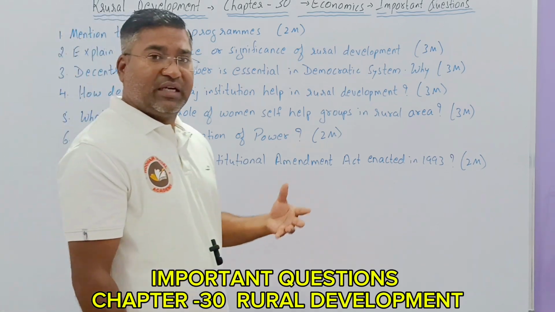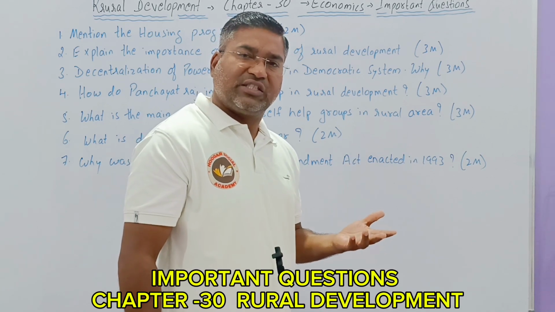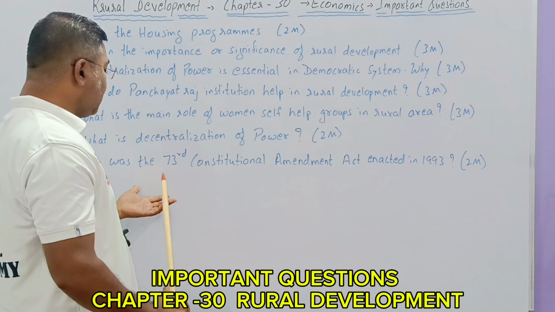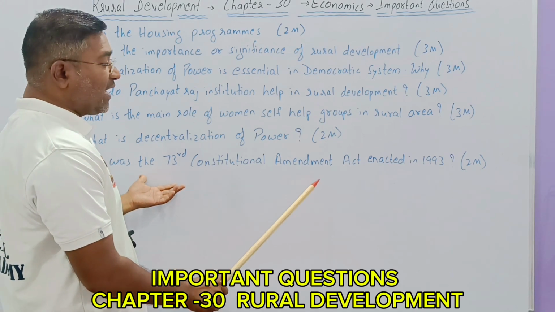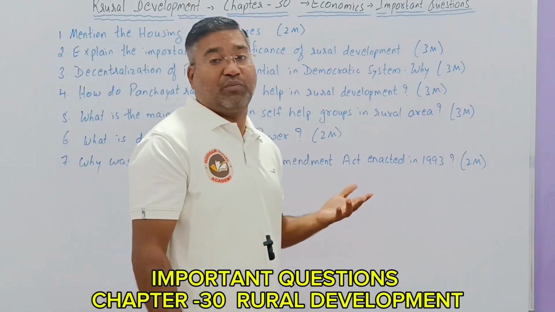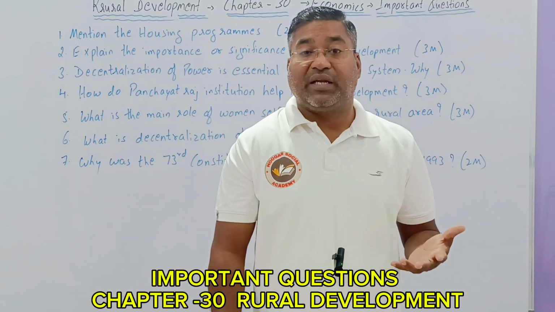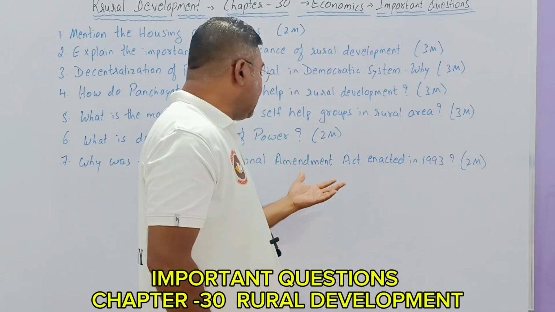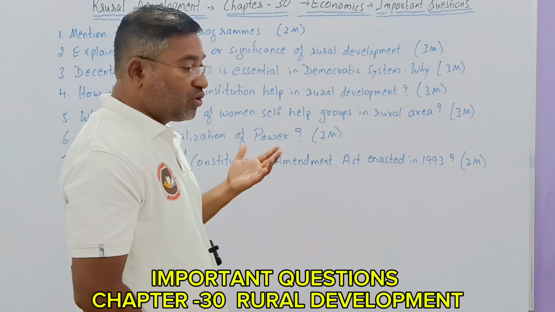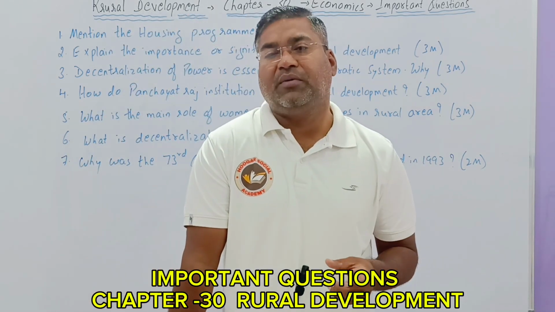Just now we spoke about it. What does decentralization mean? What does decentralization want to say to us? That you have to mention. And the very next one is the 73rd Constitutional Amendment Act, which was enacted in 1993. Why was it brought up? What would be the reason behind bringing the 1993 act by the 73rd constitutional amendment? Why did it become necessary? That answer you have to mention.